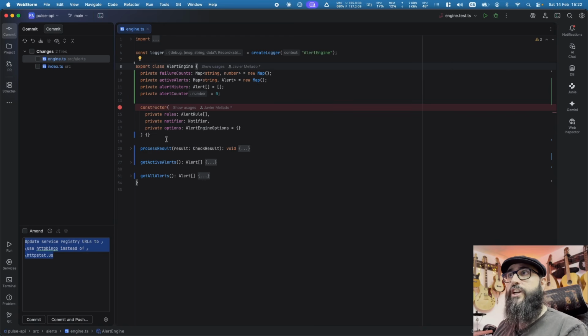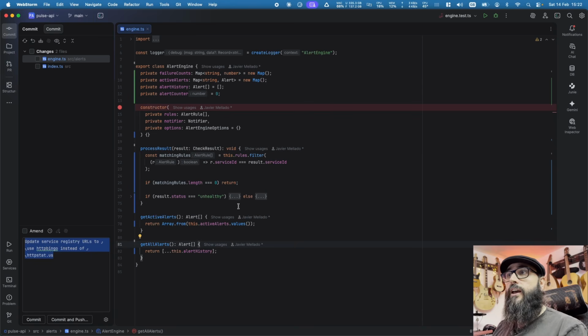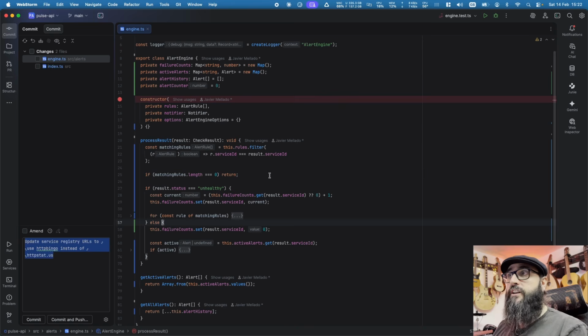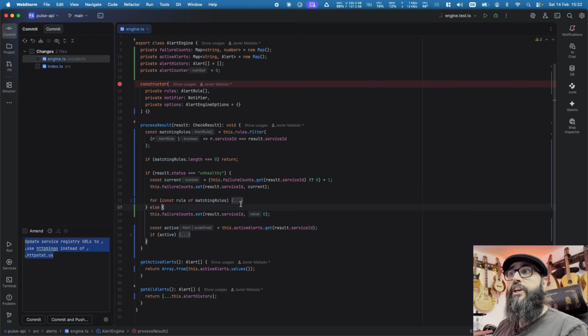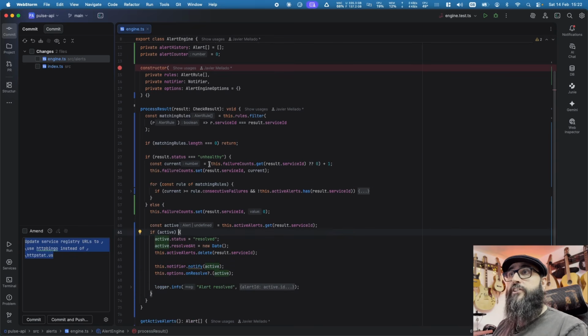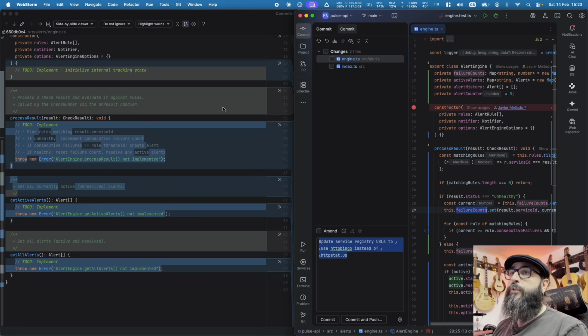We have a constructor, and we also have a set of methods, which is pretty much what the ticket was talking about. Looking at it overall, I don't see any type issues, and I can see code that makes sense. It's checking for the non-unhealthy, then putting it into the fail count set. I guess that must be a hash map, and indeed it is. Okay, so let's ask Claude.